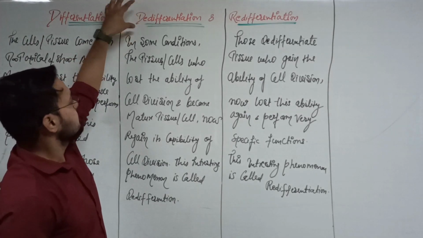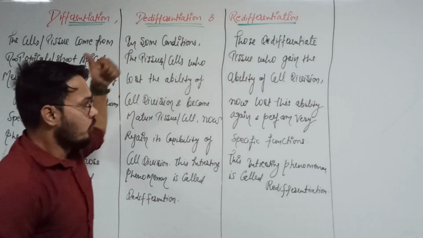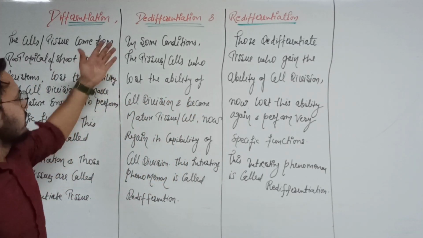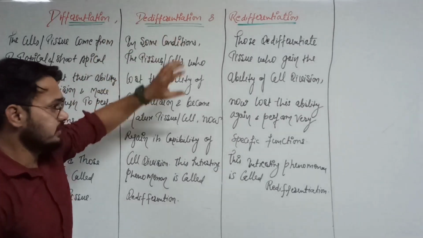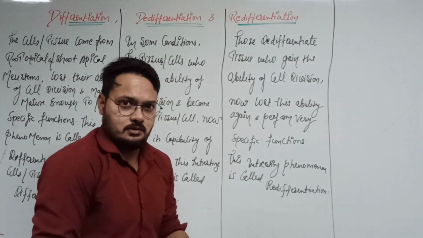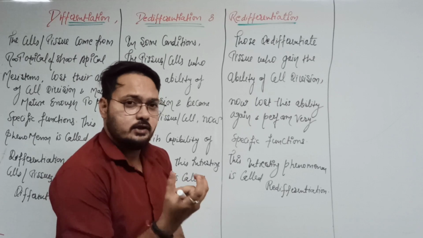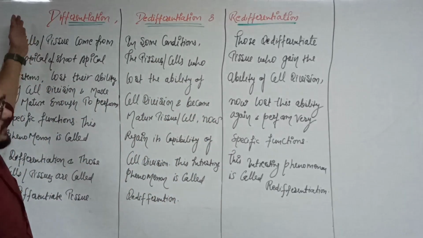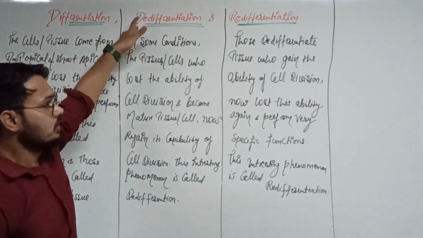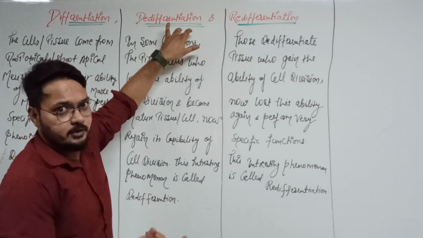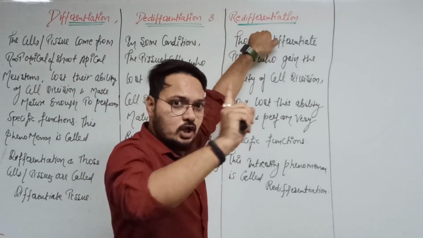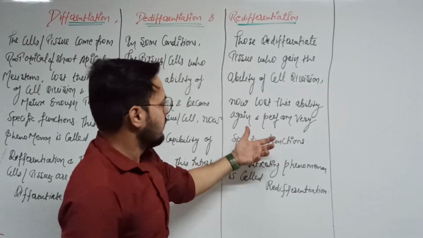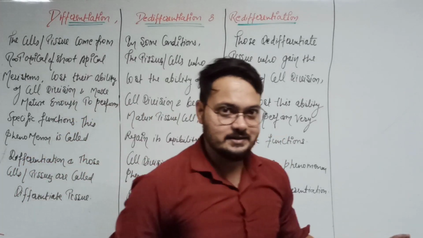And what happens in de-differentiation? Once the tissues or cells get maturity, they lose the maturity and regain the ability of cell division. Then, in re-differentiation, they again lose the capability of cell division and become mature enough to perform the specific function. So is everything clear?